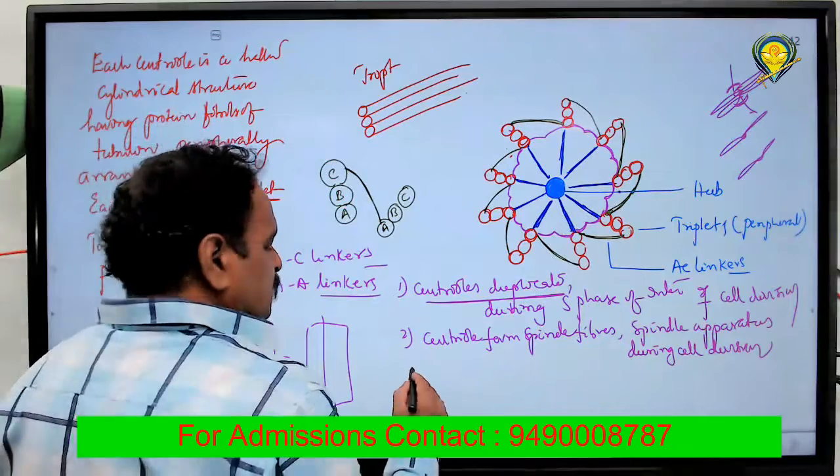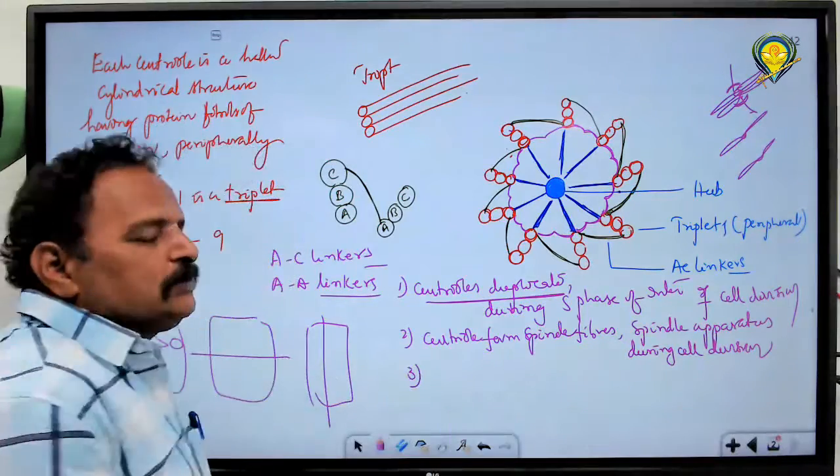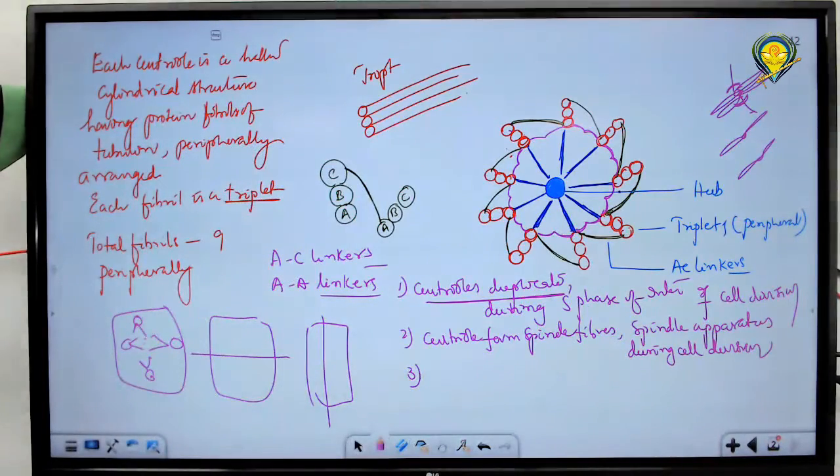Next, the third important point in case of centrioles. Centrioles are involved in the basal body. Centrioles form the basal body of cilia and flagella.